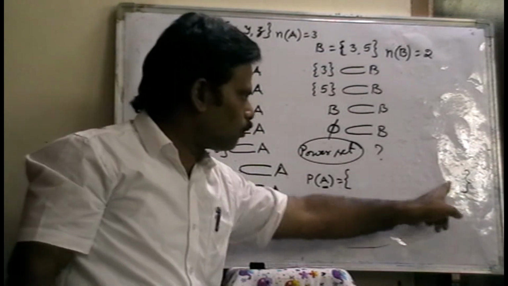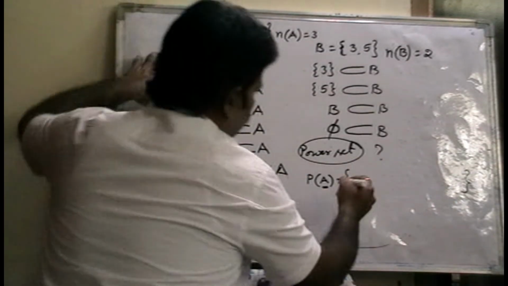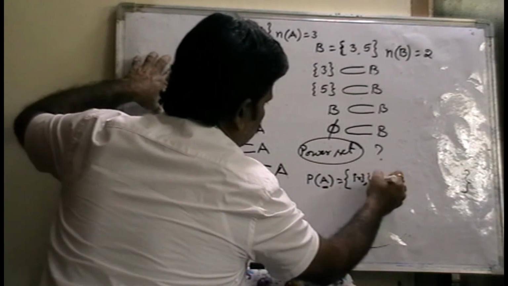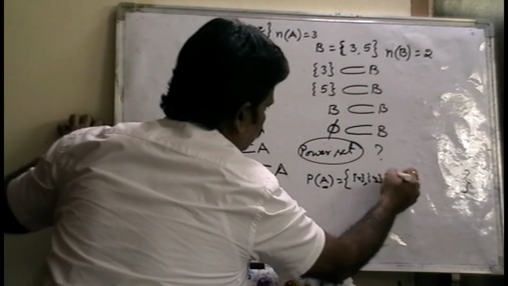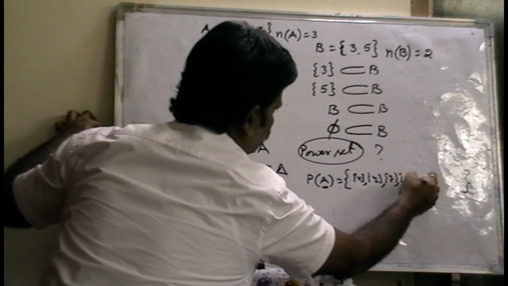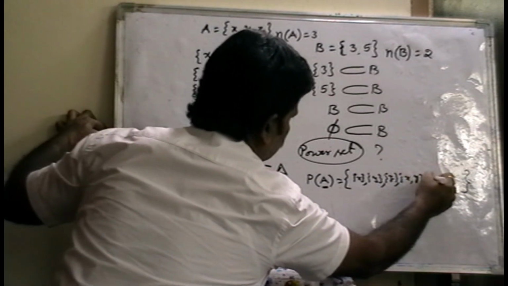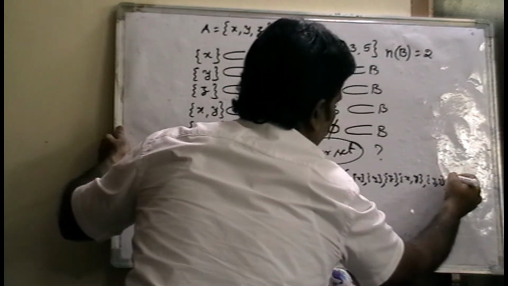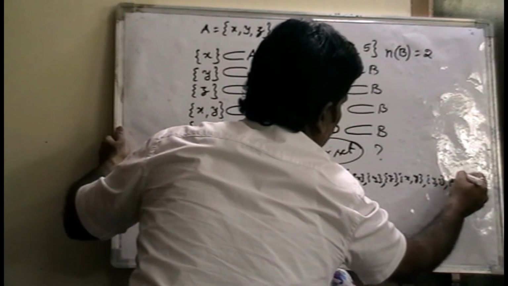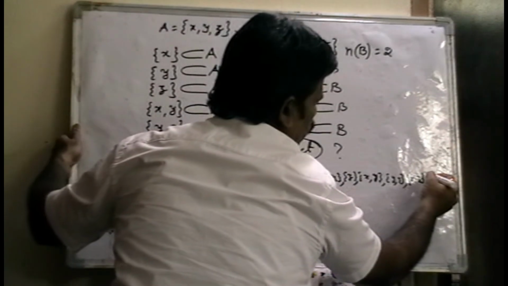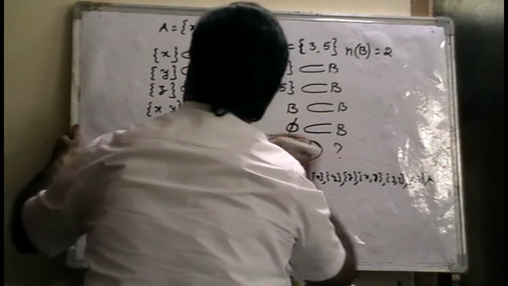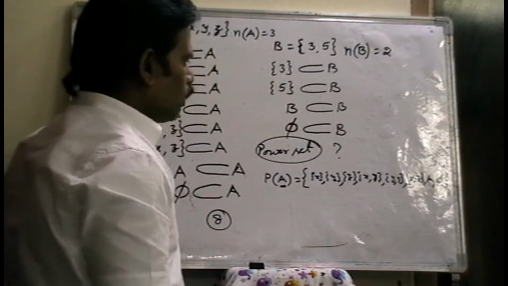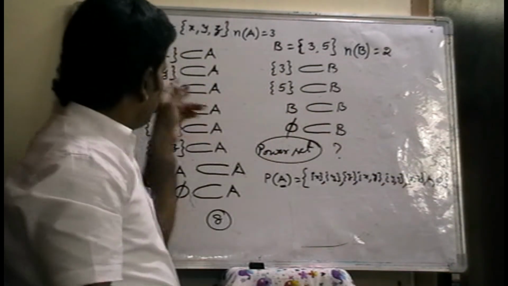In this set, what are the elements? Subsets. That means set X is one of the subsets of A, set Y is a subset of A, set Z is a subset of A, set XY is a subset of A, set YZ is a subset of A, and set XZ is a subset of A, and set A is also a subset of itself, and the null set is a subset too. These are all subsets of A.